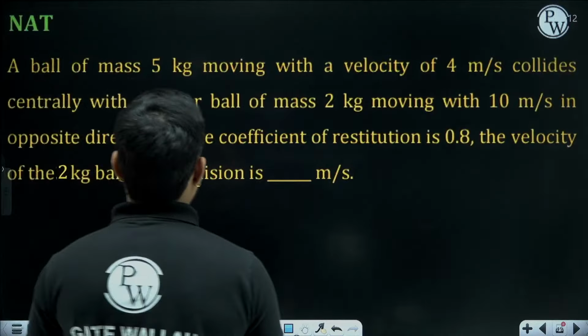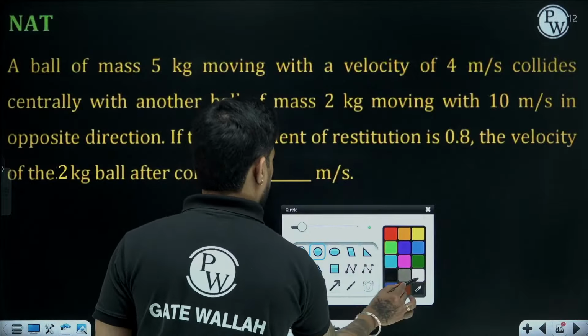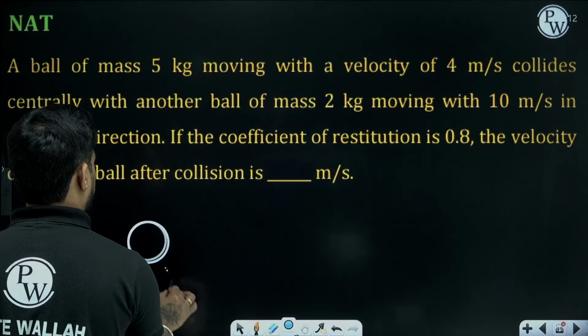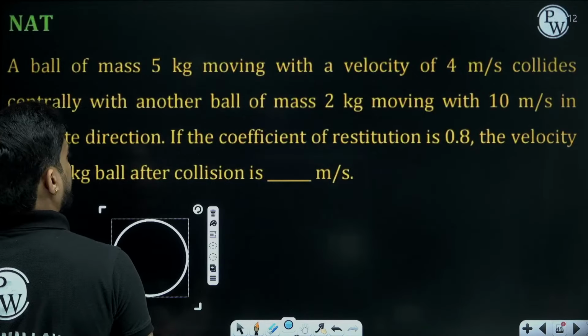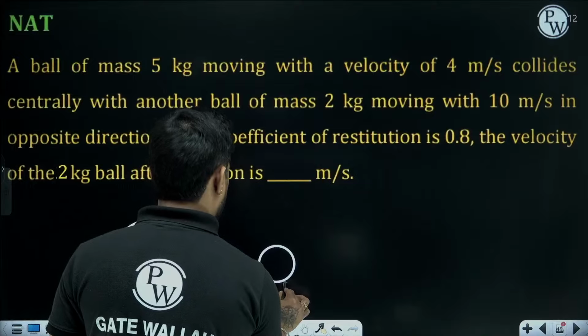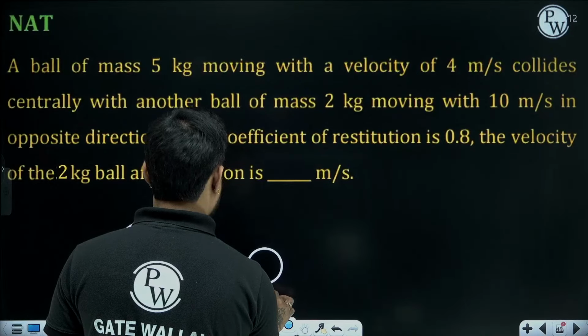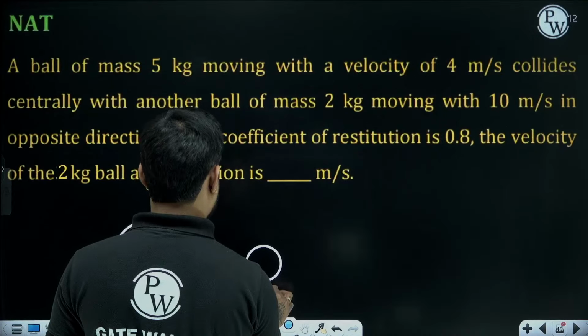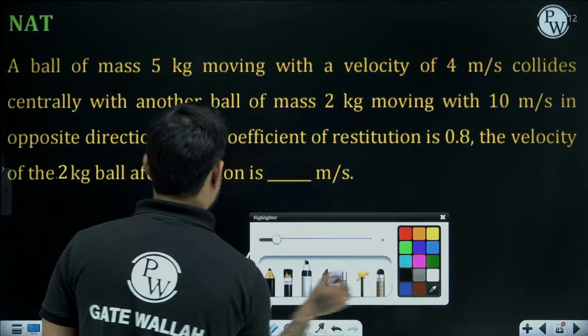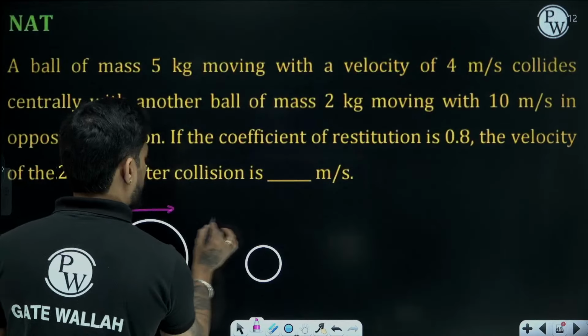So we have a problem like this. There is a ball of mass 5 kg moving with 4 meter per second. Another ball of mass 2 kg moving with 10 meter per second in opposite direction.